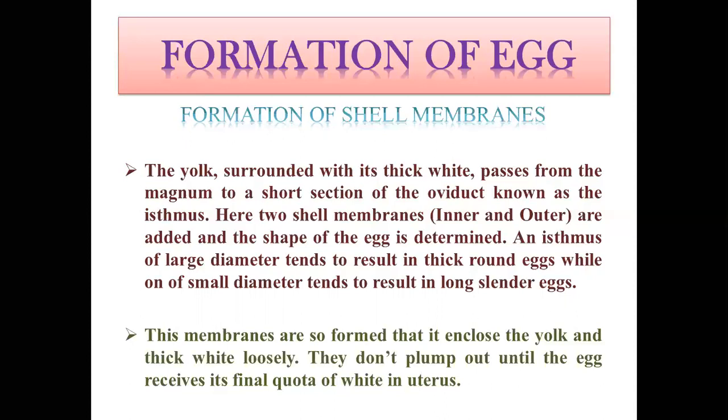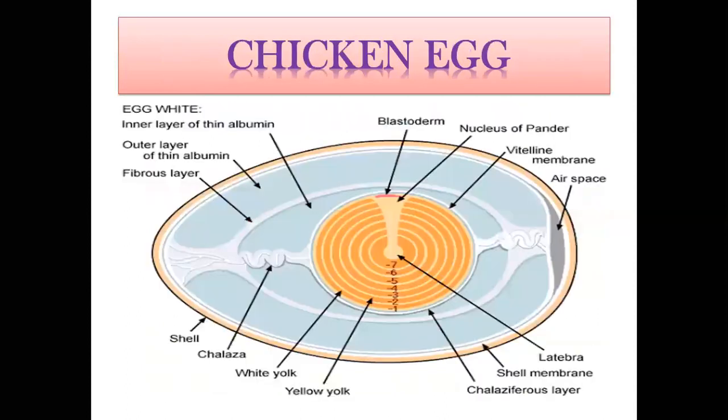Here the first two layers are produced in the magnum region, and the remaining albumin comes from the uterus, or the shell gland.